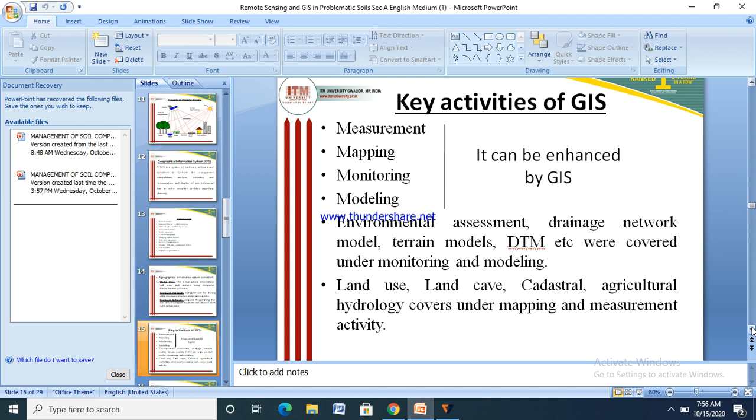Now, what are the key activities of GIS? Management, mapping, monitoring, and modeling. These are the four indicators which can be used for GIS. Environmental assessment, drainage network model, terrain model, DTM, etc. were covered under monitoring and modeling. Land use, landscape, cadastral, agriculture, and hydrology are covered under mapping and measurement activities.